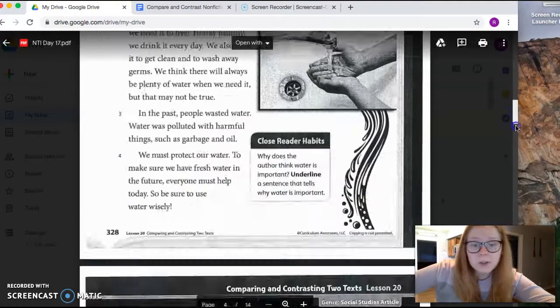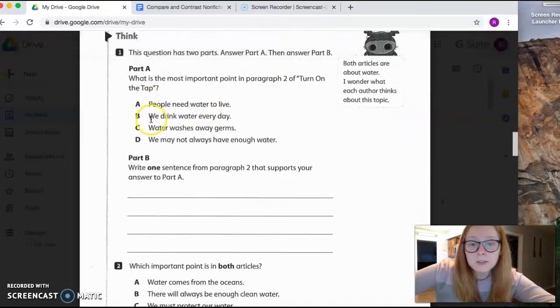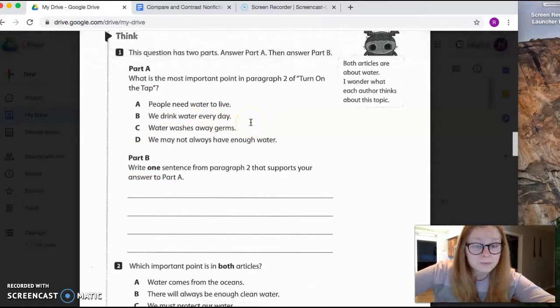Looking at our choices: A, people need water to live. B, we drink water every day. C, water washes away germs. D, we may not always have enough water. Three of those are details and one is our main idea. Which one do you think the main idea would be? If you said A, people need water to live, then you are correct.